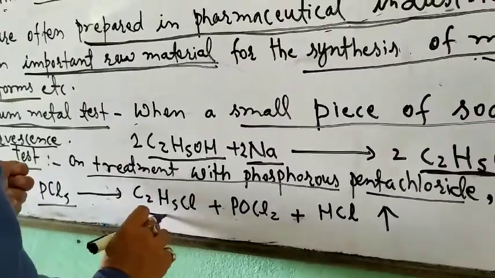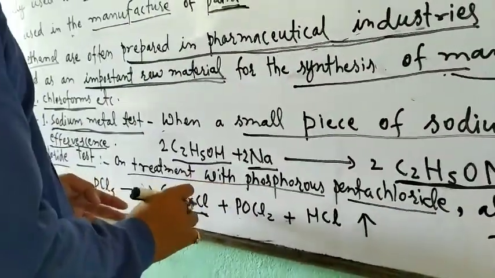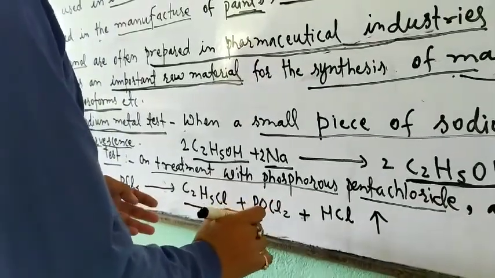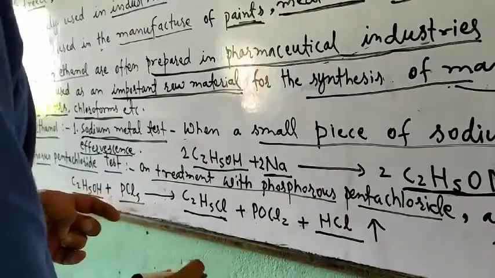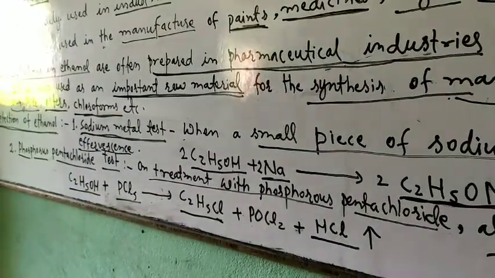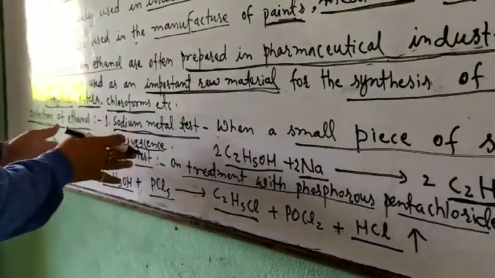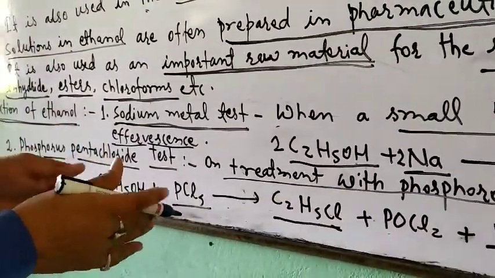chloroethane is formed along with hydrogen chloride and phosphorus oxychloride. So we see that this is the test which is used to detect ethanol in the lab.